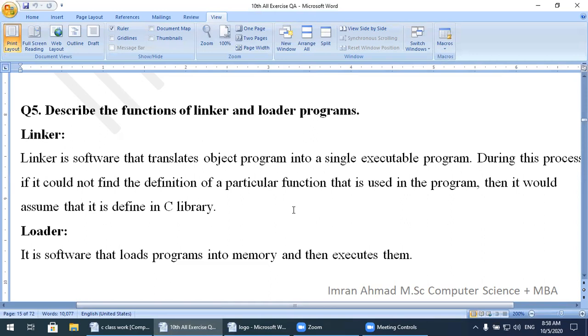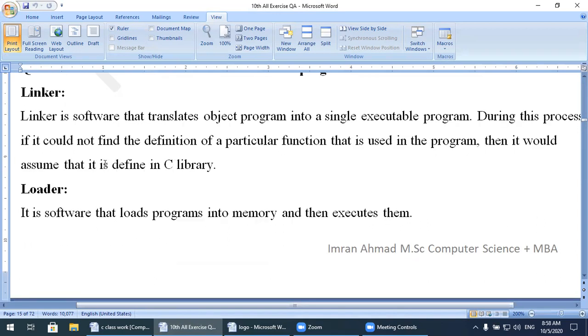For example, we are using #include <stdio.h>, and for this purpose the printf function or scanf function is used. Now the definitions of the scanf and printf functions lie in stdio.h. Linker will link the library stdio.h with the printf and scanf functions. So this is the purpose of linker.